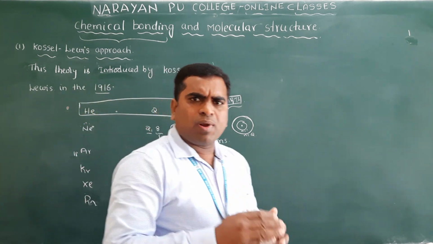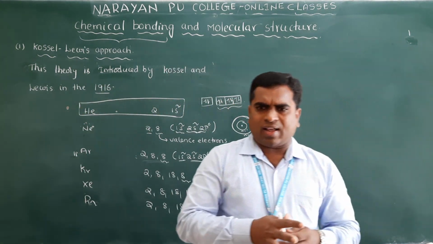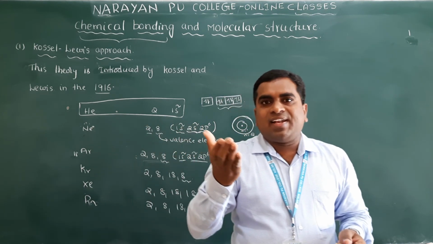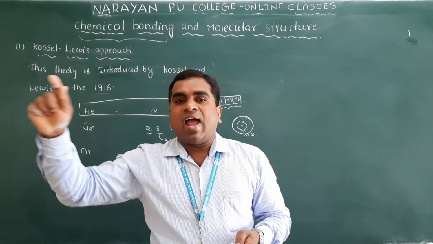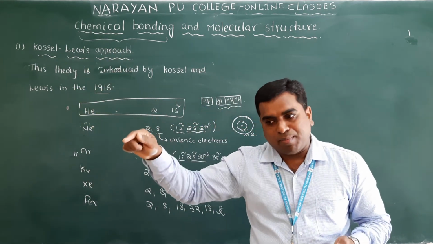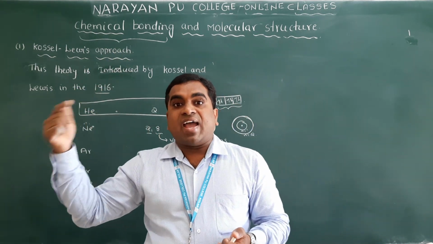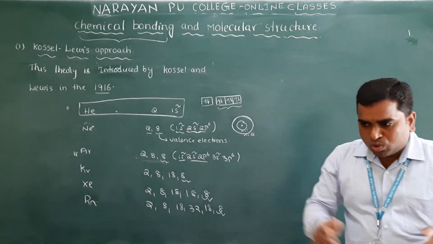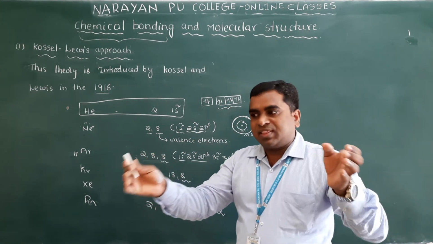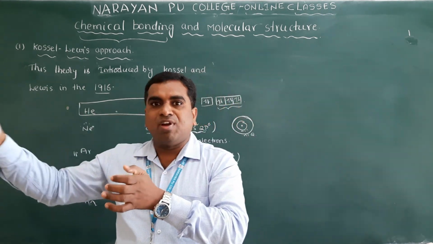Except the noble gases, all the remaining have less than 8 electrons in their valence shell. So the remaining elements are very reactive and less stable. Clear? So that's why atoms combine together to give a molecule.